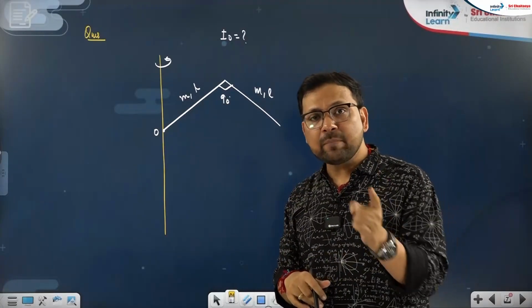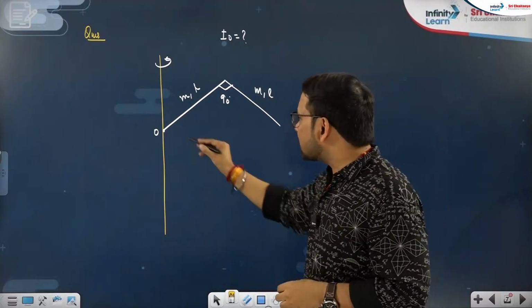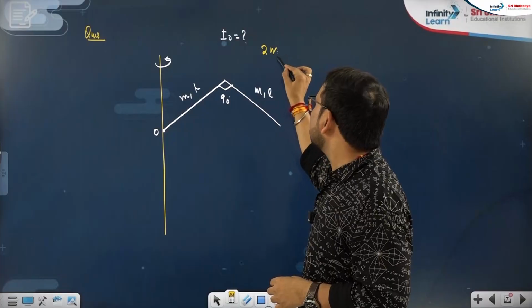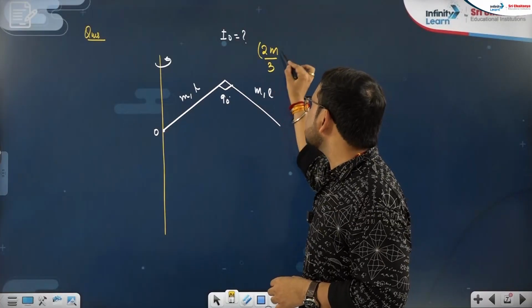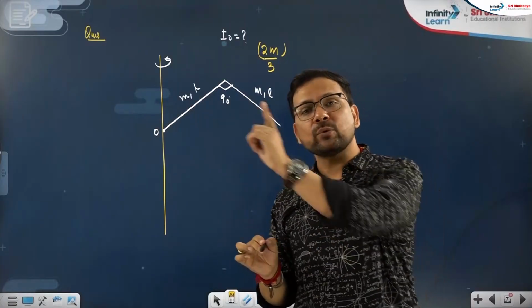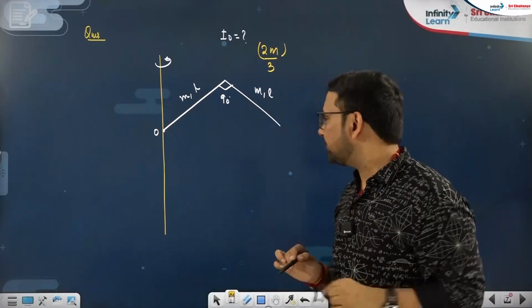It is m, m, 2m. But the axis is passing through the end point. So I will write 2m total mass, but effective mass 2m by 3. Because the axis is passing through the end point, that will be divided by 3.